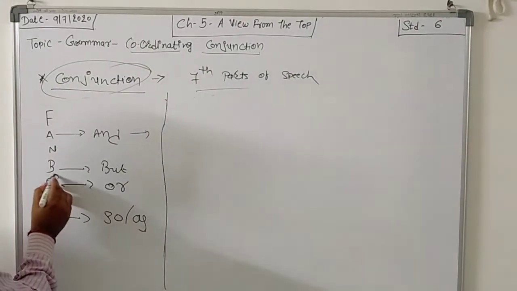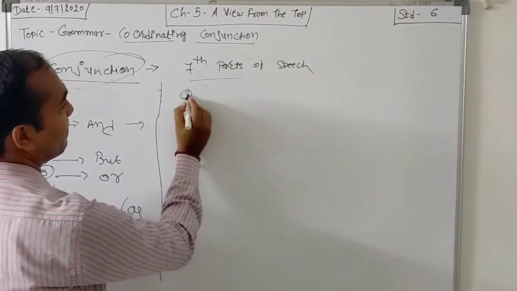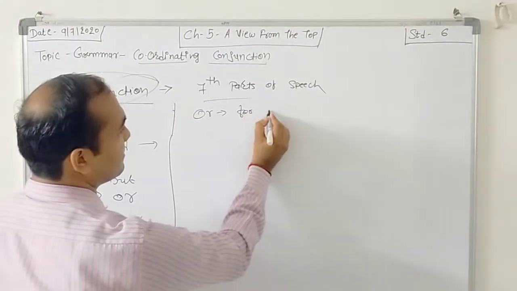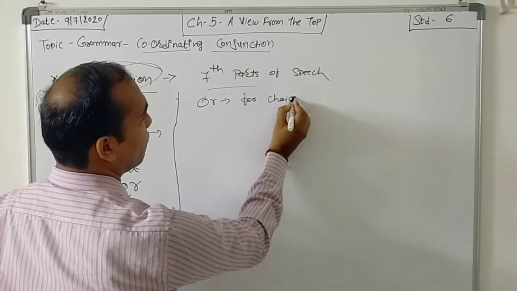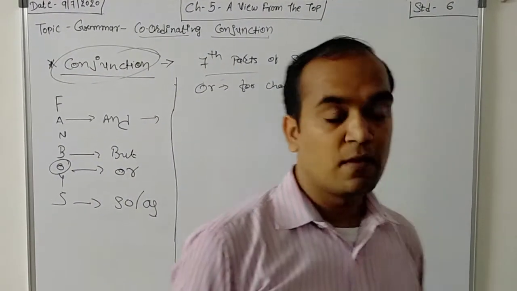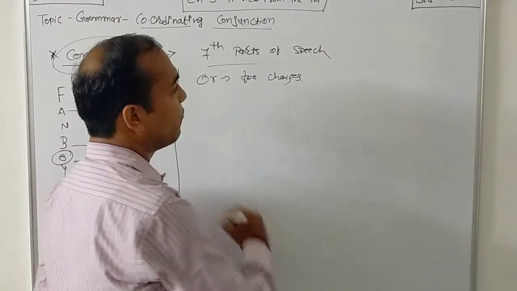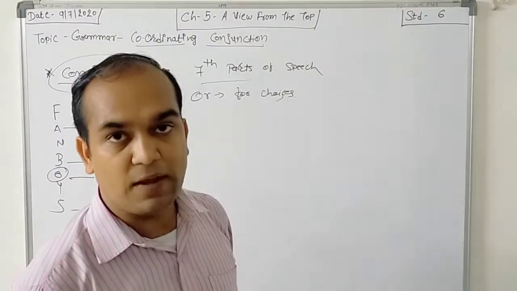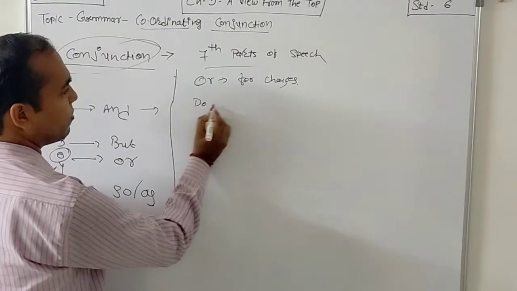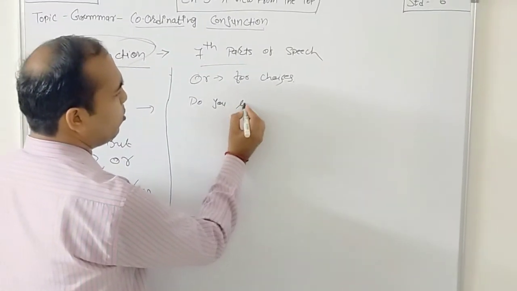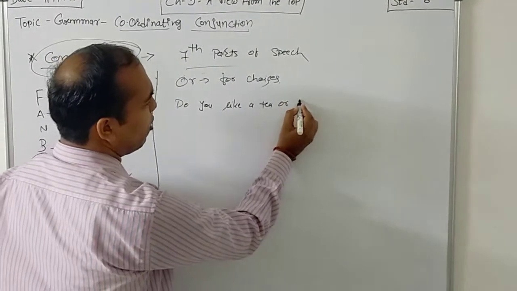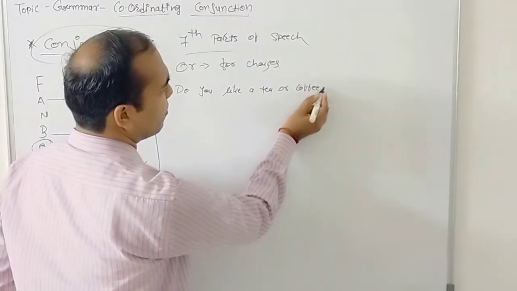Now another conjunction is or. We use or for choices. For choices. Now your question: which are the choices we have? For example, do you like tea or coffee?